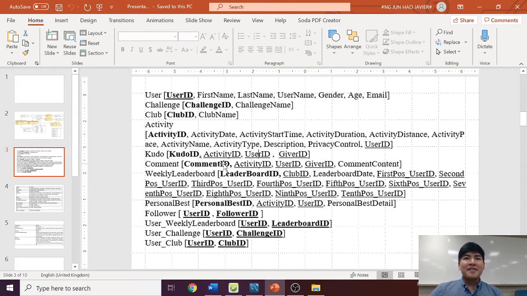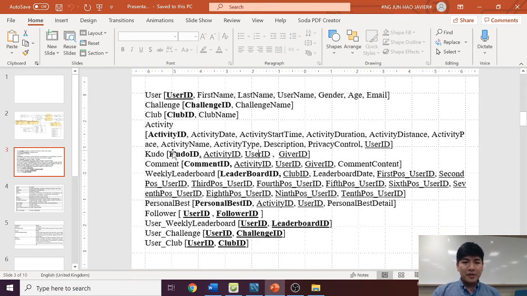This next slide shows the relationship between each entity in the third normal form. Each field inside the square bracket is an attribute of the entity. Bold attributes represent the primary key, and the underlined attributes indicate that the attribute is a foreign key from another entity. So for example, in the challenge table, the challenge ID is the primary key.